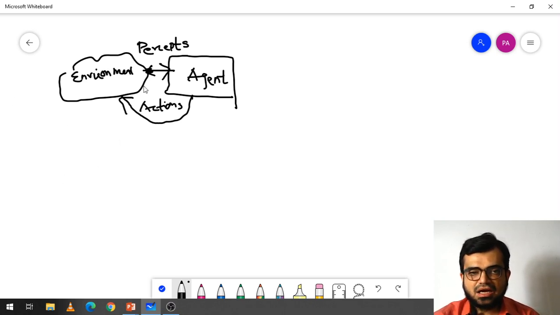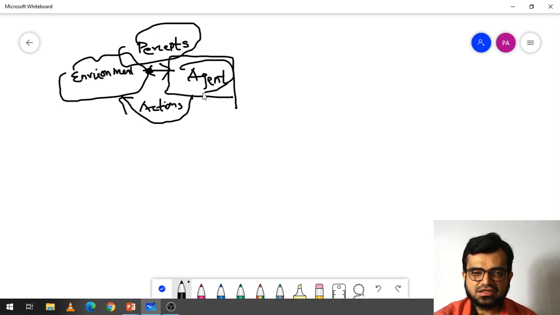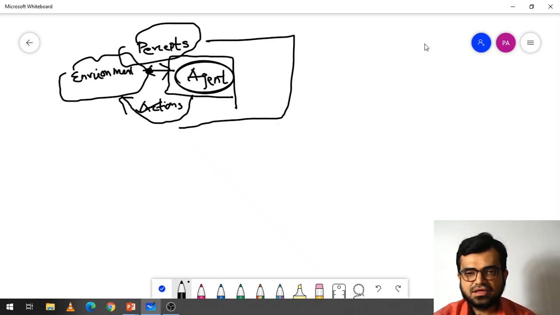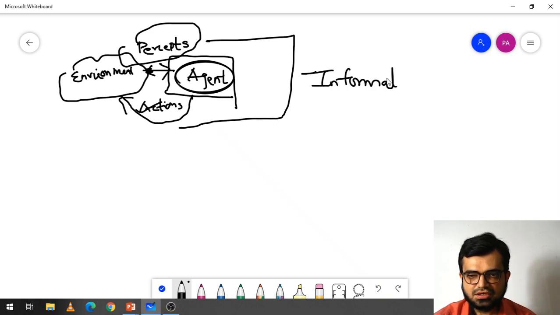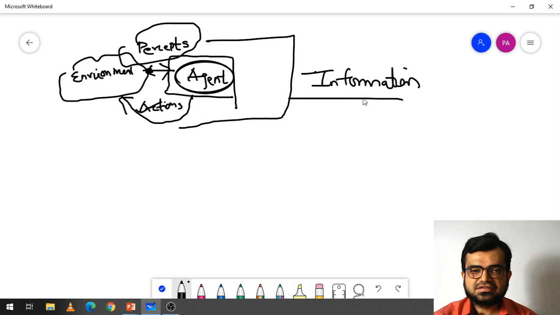But what kind of information it takes, how the agent will perform the operations, and the result of this, how it will generate as actions, and these actions will be given back to the environment. So this requires a kind of information. Okay, so this information we need to learn in this unit.